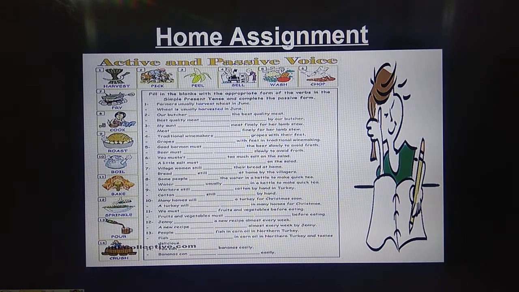So here an assignment is given. Fill in the blanks with the appropriate form of the word. You can see certain words given there: harvest, peel, pick, and all those. Some 14 words are given. From that you have to pick the correct word and write there. One example is given: Farmers usually harvest wheat in June. So wheat is usually harvested in June. Find out the correct word, then do the passive form of it and post it tomorrow. Clear? Okay. Thank you.